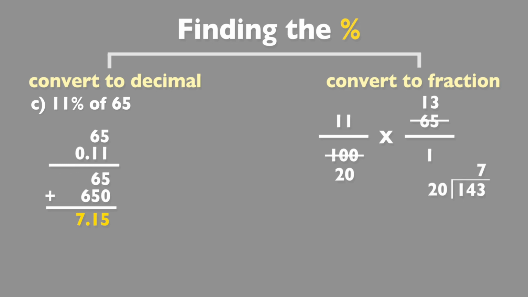20 times 7 is 140. There's a decimal here, bring down your 0. 20 goes into 30 one time, and then 20 goes into 100 5 times, which is going to give us, again, a solution of 7.15, but a little bit less tedious to just use the decimal.